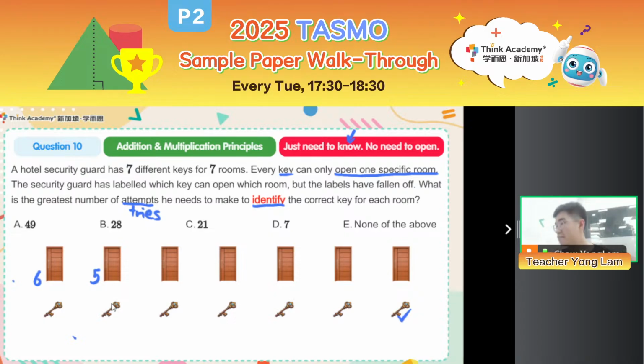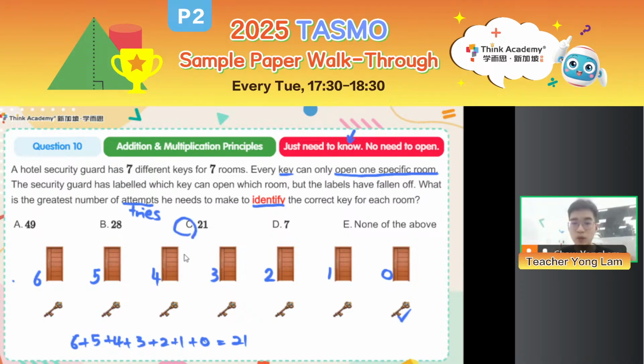All right. Moving on for this door, 4 tries, right? You see each time the number decreases by 1. 4, 3, 2, 1, and 0. So altogether, we need to try out 6 plus 5 plus 4 plus 3 plus 2 plus 1 plus 0, which is 21 tries. I need at most 21 tries to identify the correct key.